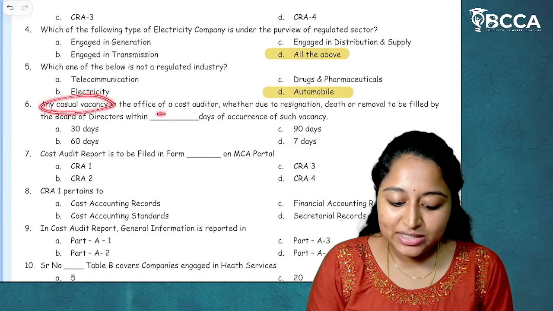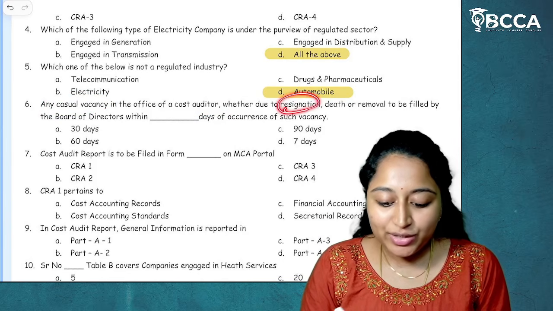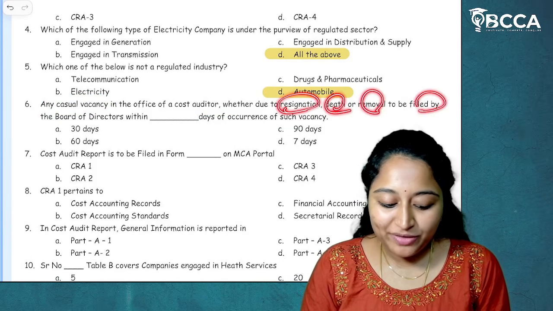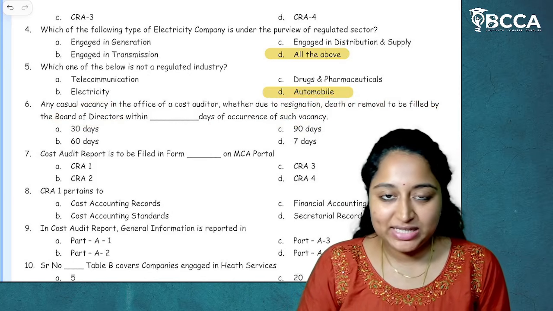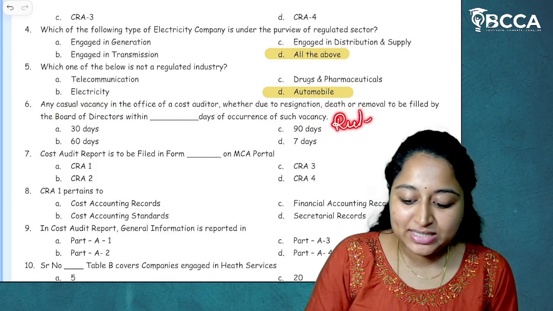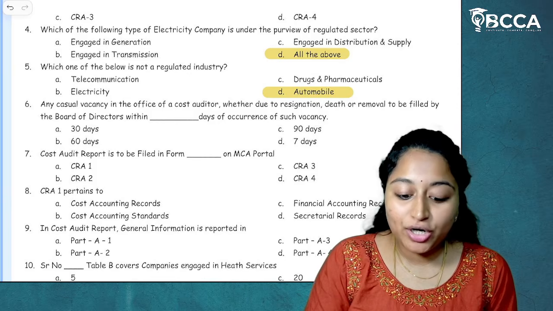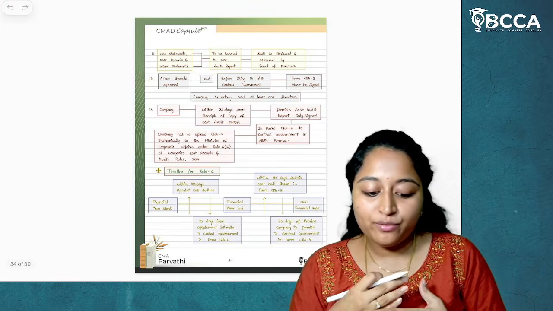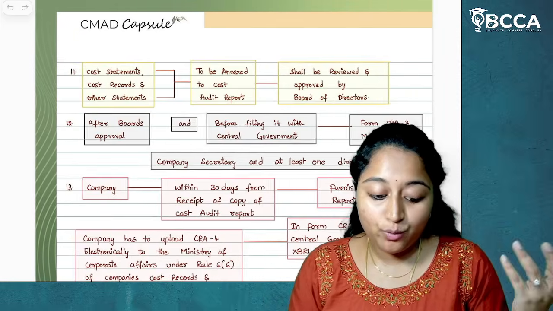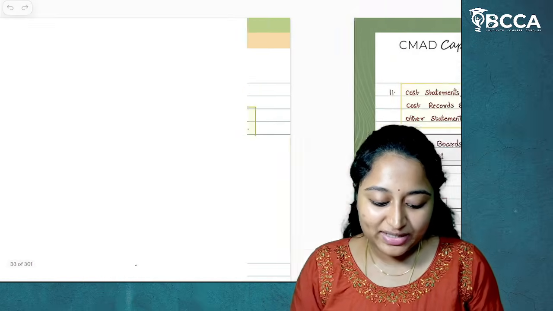Any casual vacancy in the office of a cost auditor, whether due to resignation, death, or removal, to be filled by the board of directors within how many days of occurrence of such vacancy. So if you see, rule 6 talks about cost auditor. So in entire rule 6, we study how the cost auditor should be appointed and when they should be appointed and all. We'll see that.